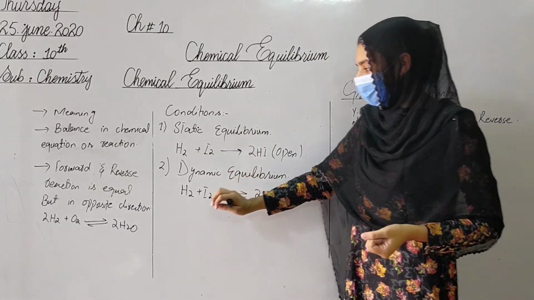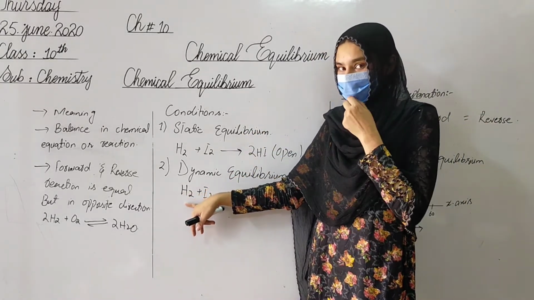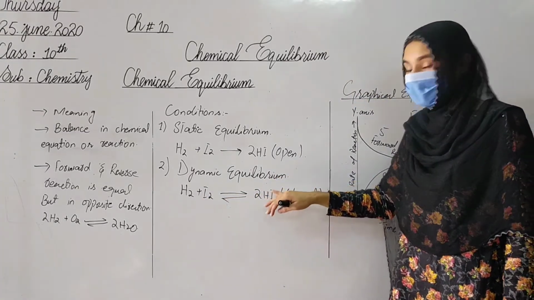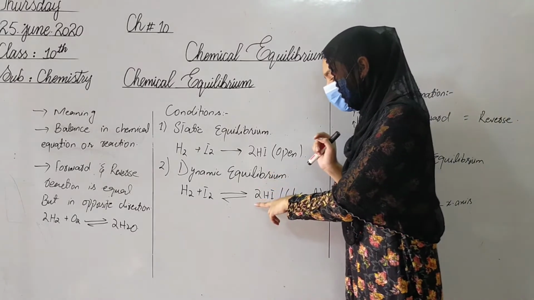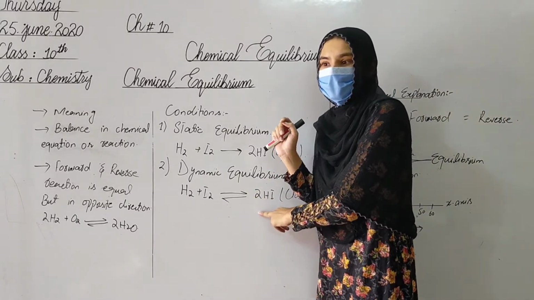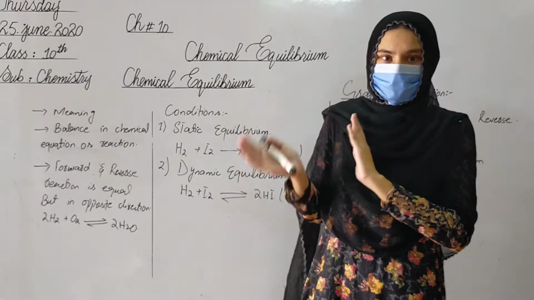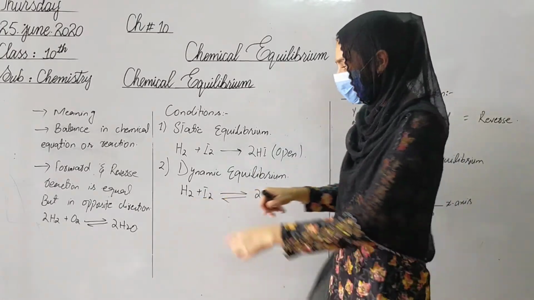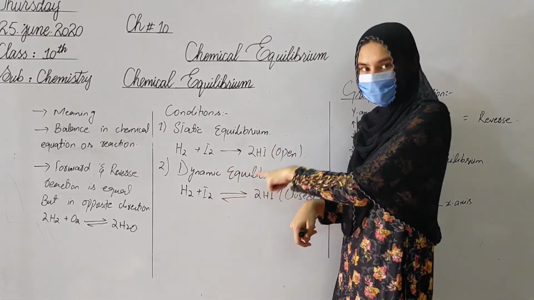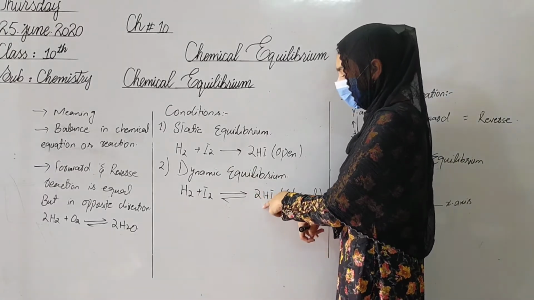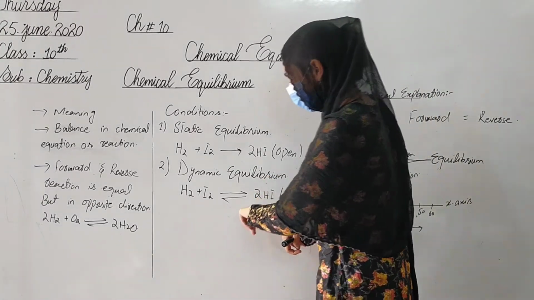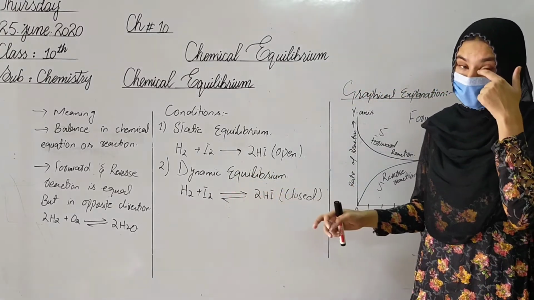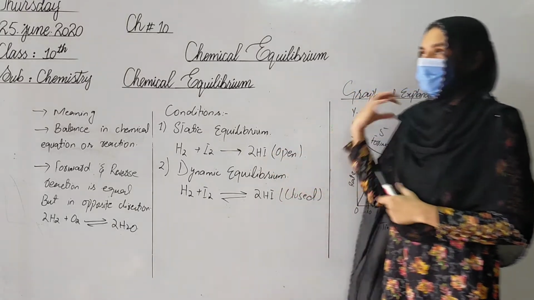The example of dynamic equilibrium is when molecules of hydrogen and iodine meet each other, they form two molecules of hydrogen iodide, but in a closed system. In a closed system, the molecules of hydrogen iodide strike the walls of the container and are decomposed. When they are decomposed, they change back into their reactants. First they move in the forward direction, left to right. After that they decompose and move in the reverse direction, from right to left, and this equilibrium is called dynamic equilibrium.